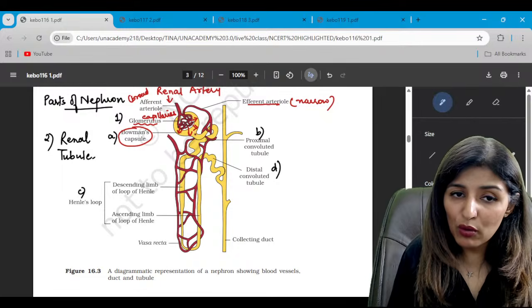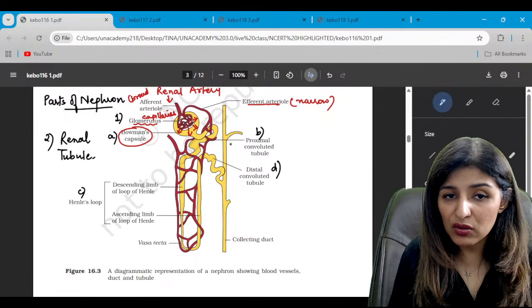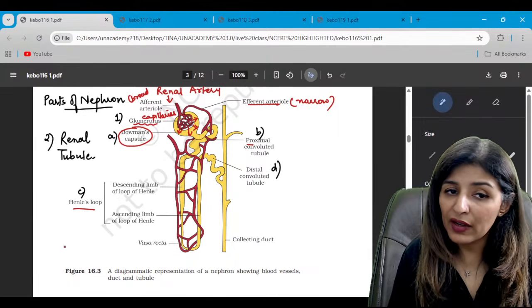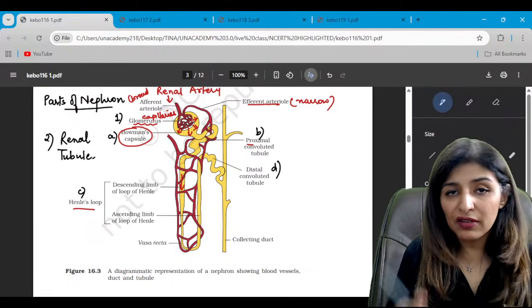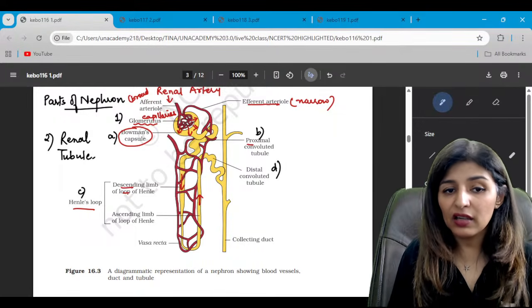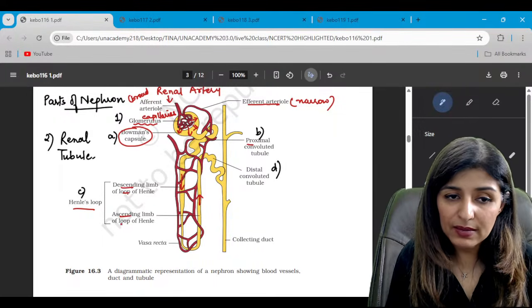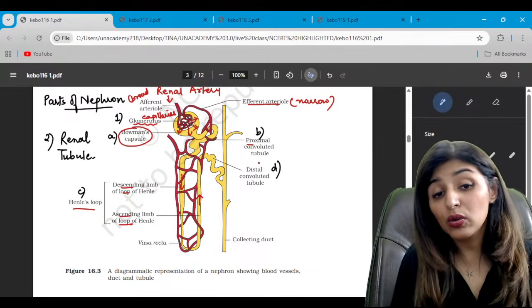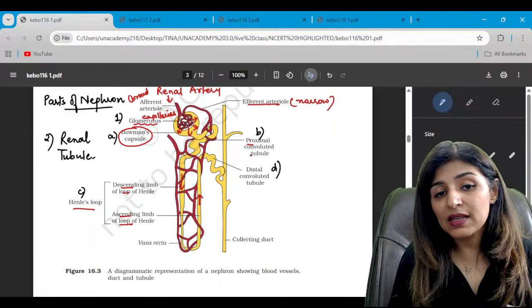Is that clear? So Bowman's capsule is this cup-shaped structure. Do you see this PCT? Do you see this U-shaped structure called the loop of Henle? The part carrying the filtrate downwards is called the descending limb, and the part carrying it upward is known as the ascending limb. Then it changes into DCT.